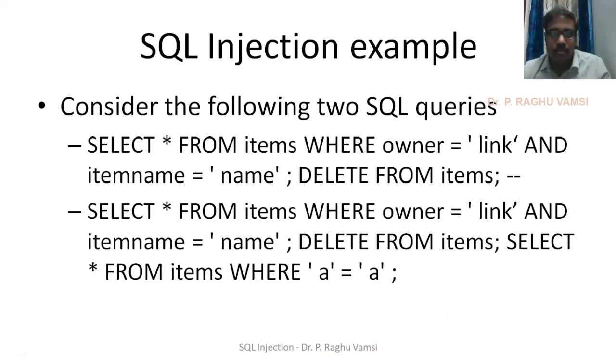This is the way an attacker will smartly inject queries into the URLs or data items that he wants. But whenever you provide validation of the item name at the web application, this entire long string will be verified. So this particular validation will be done at the web application level itself. Otherwise, this will also be considered as the item name.